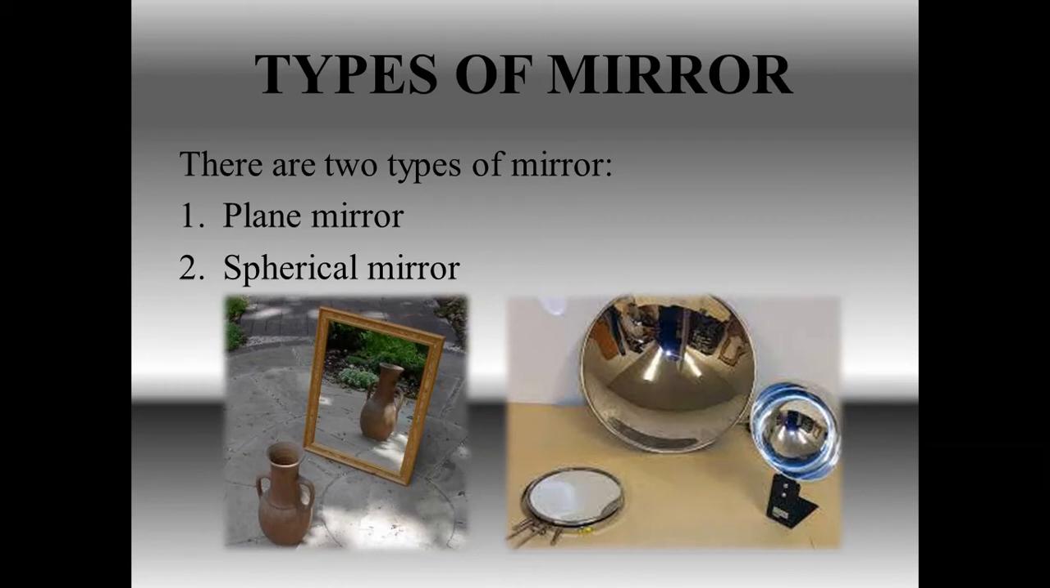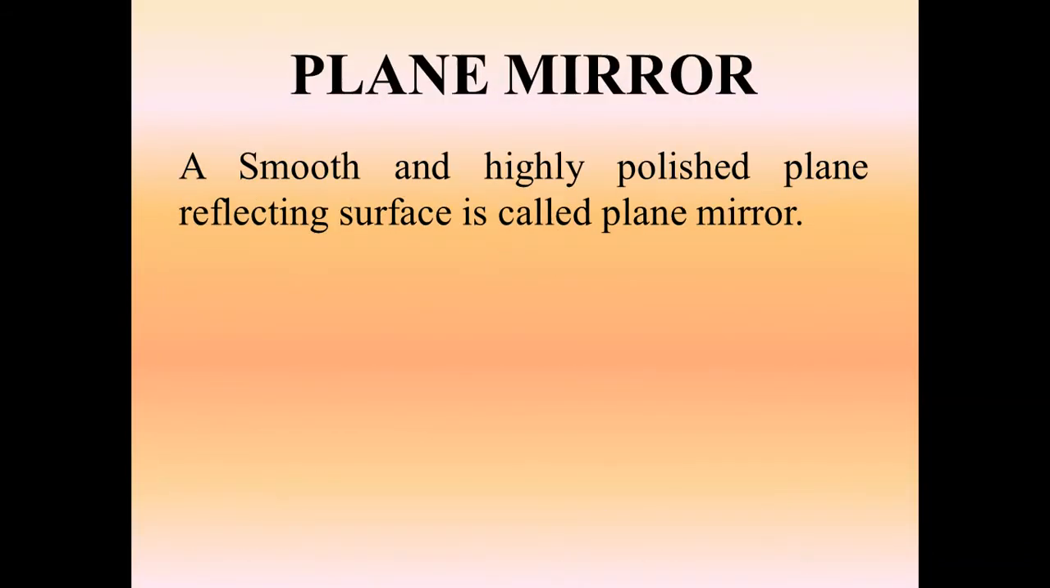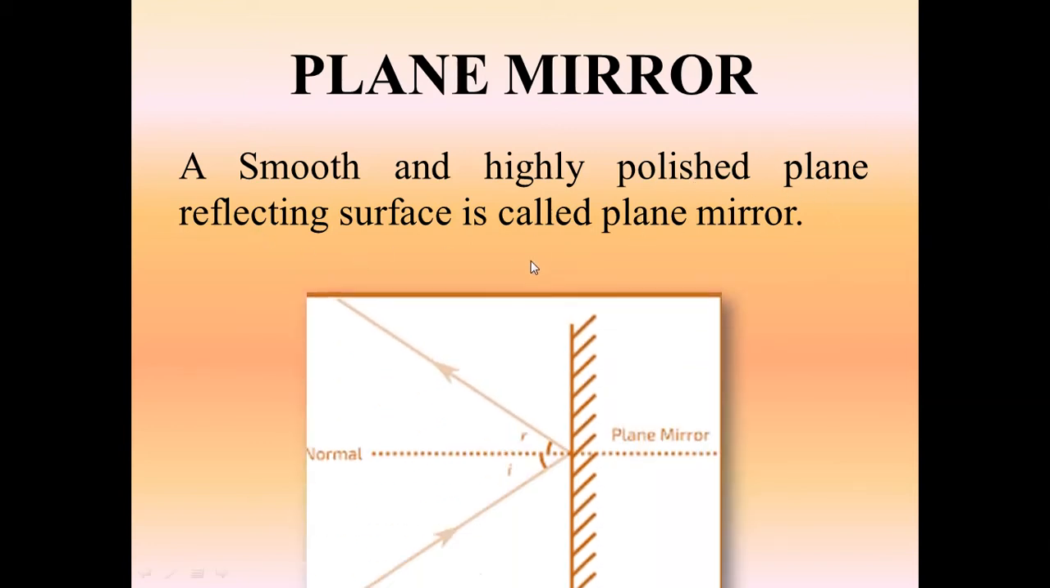So there are two types of mirror. The first one is the plain mirror and the second one is the spherical mirror. We will discuss only the plain mirror. So first of all, what is a plain mirror? It is a smooth and highly polished plane reflecting surface. Whenever the reflecting surface is spherical in shape, it is known as a spherical mirror, and when the reflecting surface is a plane reflecting surface, it is called a plain mirror.